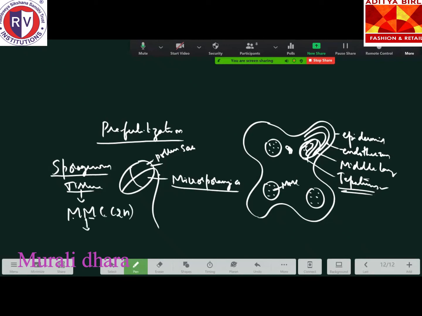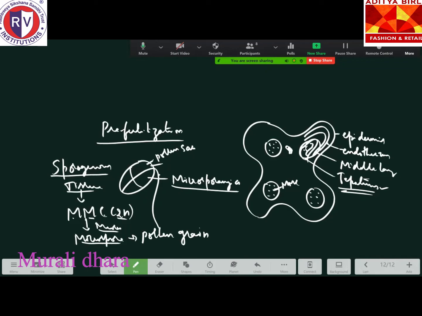Now, this is diploid in nature. Mother cell means it is diploid in nature, and it undergoes meiotic cell division to form microspores. Remember, the microspore is also called a pollen grain.